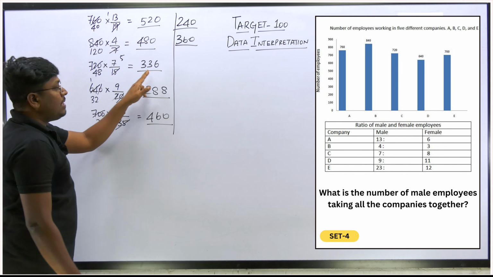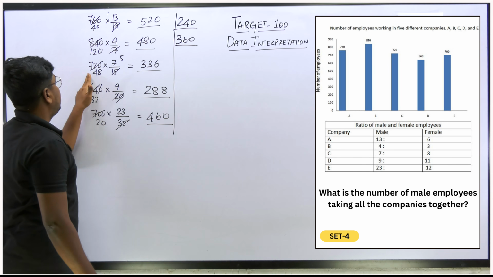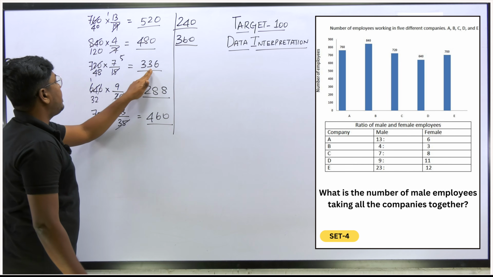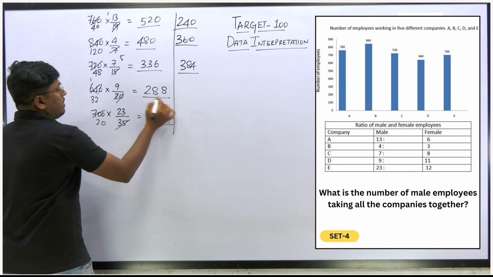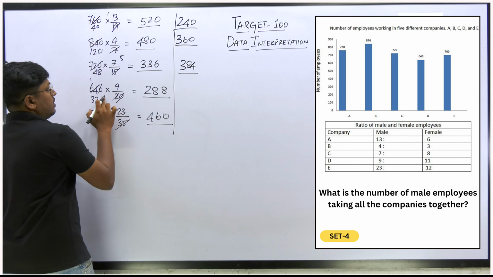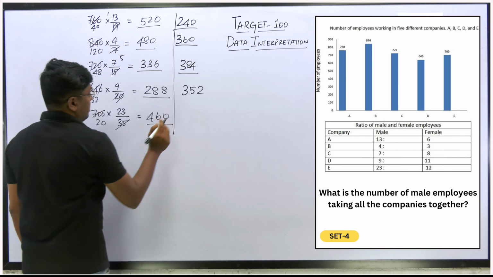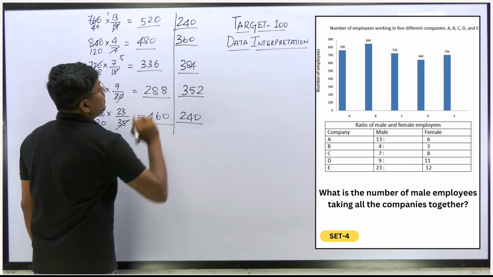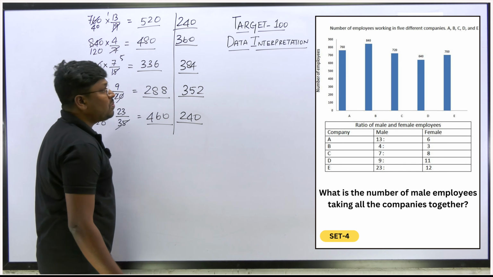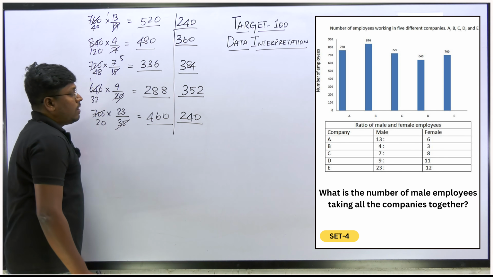Then 384, 352 and 240. Okay, so these will be the answers for females.